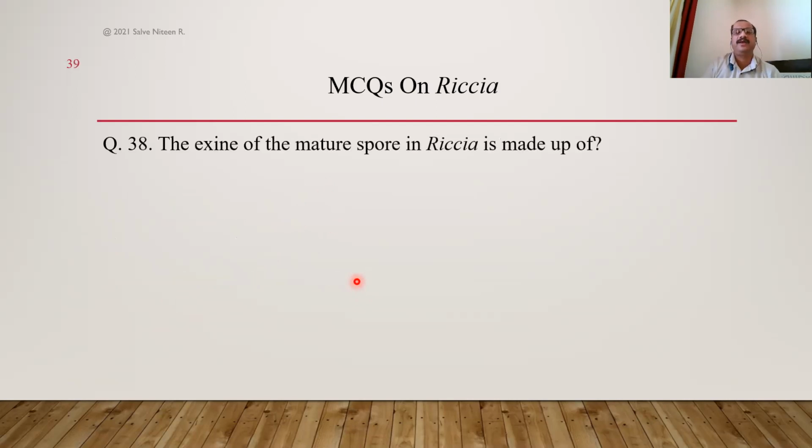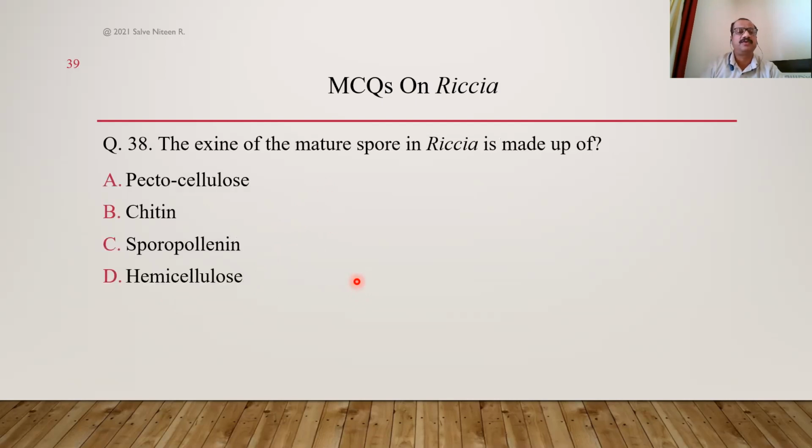Okay. The exine of spore in Riccia is made up of what structure? Pectocellulose, chitin, sporopollenin. So here answer is sporopollenin. Exine is made up of sporopollenin. Intine is made up of pectocellulosic substances. This is a very resistant protein, and it gives resistance to the spores of Riccia, so that they can remain viable for a longer period of time. So here answer is option C.